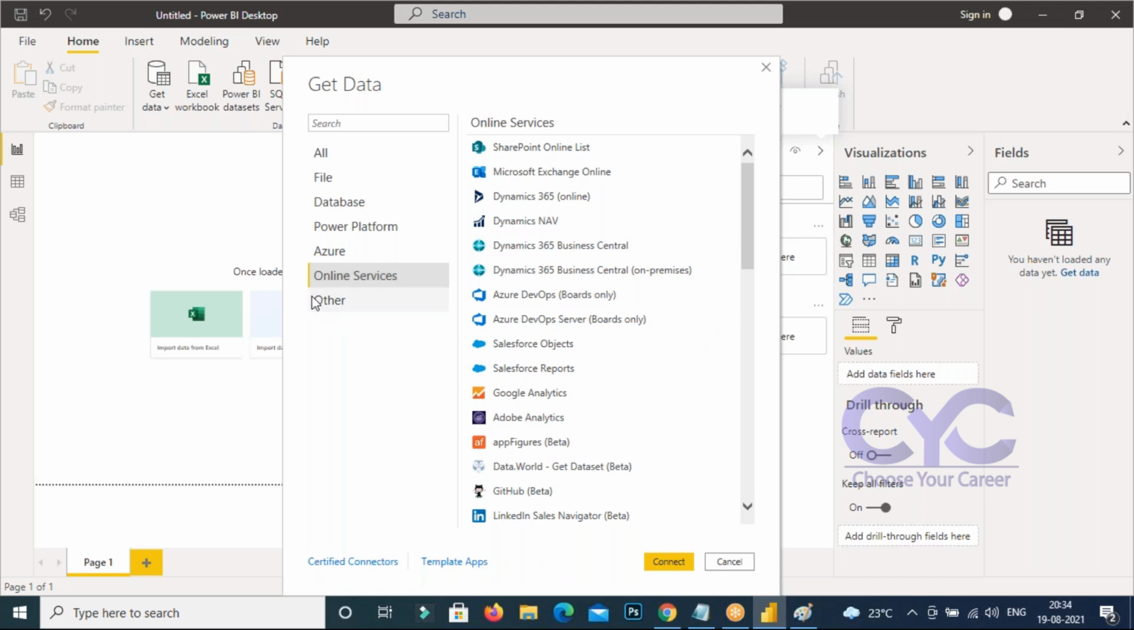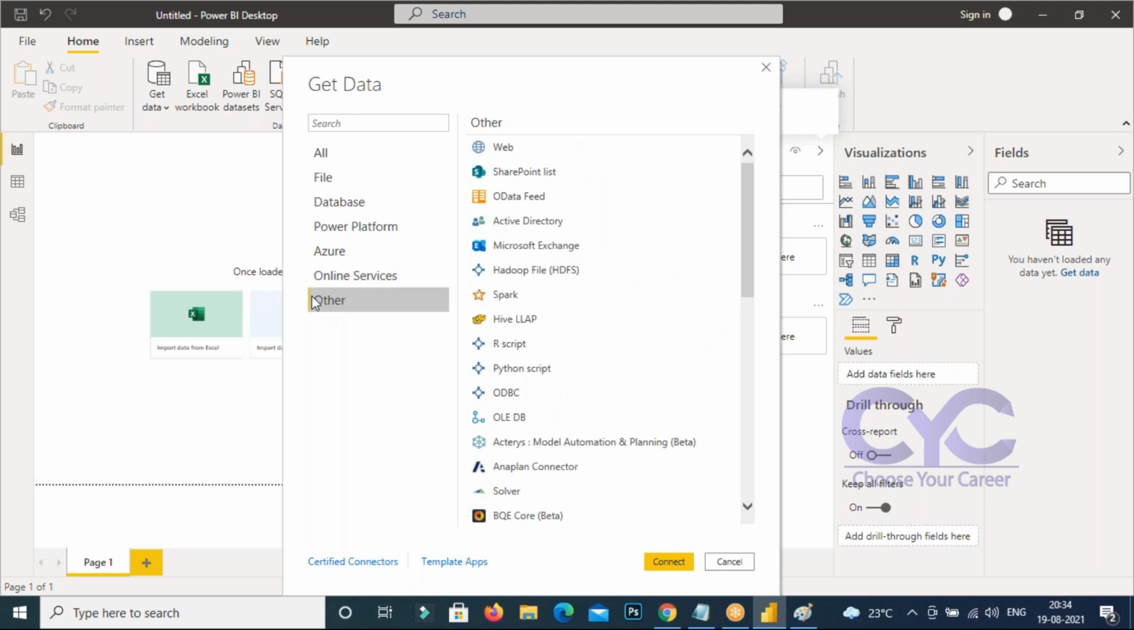Okay. And other data you can take it here. Some other data also you can take. Other data is to be like this. Other data is web data here. You are getting Spark, R script, the Python script you can take it. Okay, ODBC, are you getting it? Like this we have the different types of data available. Right? Any data you can take.